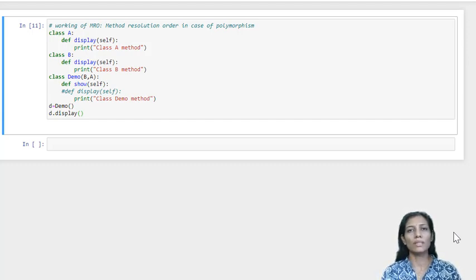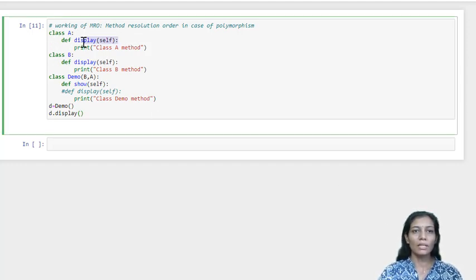Now we'll see a very important concept of Python, that is MRO, method resolution order. Why we require this concept is because in polymorphism, when we are overriding a method multiple times in subclasses, we need to know in which order the method will be called. The name suggests method resolution because the method name is the same among the derived classes. So how to resolve it? Here we have one example, class A, which has a display method. Class B, also an individual class, has a display method. Now class demo inherits from multiple classes, that is B and A.